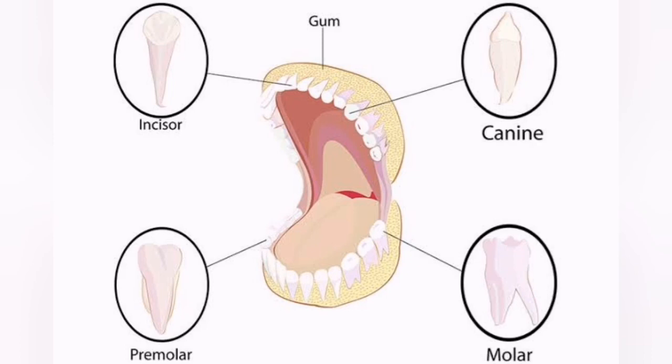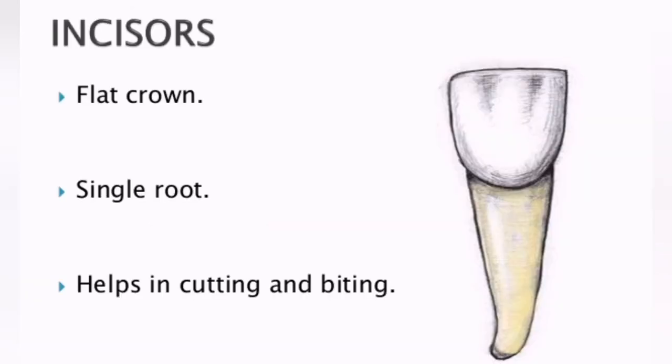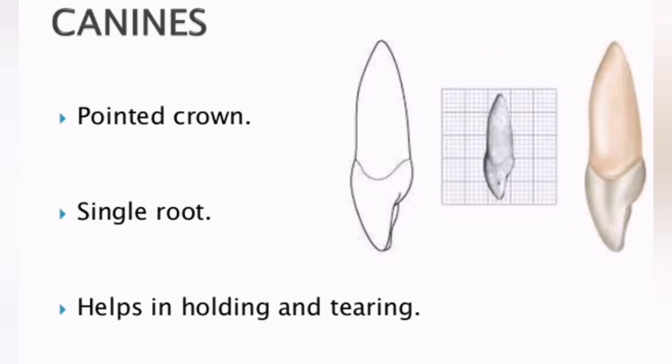They have a flat crown. The visible part of the tooth is called the crown, and in incisors it is flat in shape with a single root. They help in cutting and biting the food. Next are the canines. They have a pointed crown with a single root, and help in holding and tearing the food.